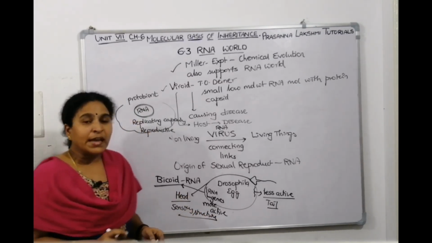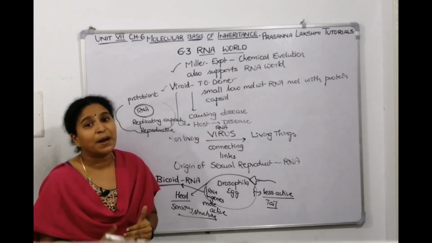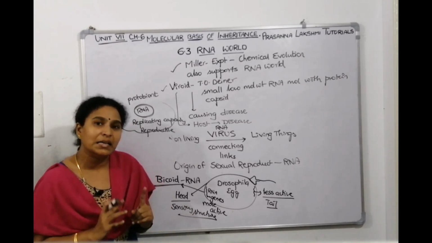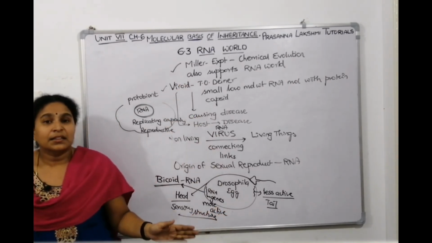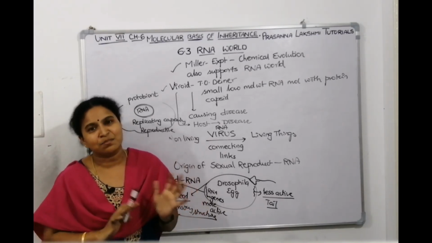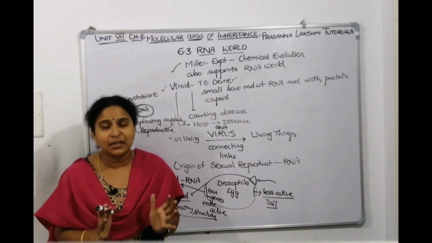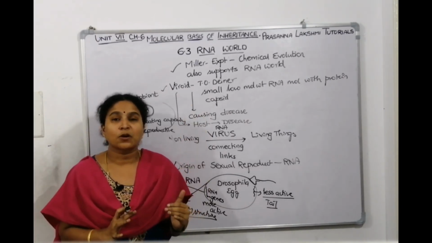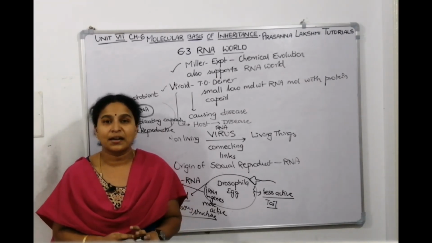Now we can see that RNA has so many actions, and RNA is more advanced than DNA. So that's why we say RNA is dynamic. With all these examples, we can say that RNA is the genetic material and RNA has many roles. RNA is dynamic, and this is the concept of the RNA world. These are the explanations Walter Gilbert gave in 1986 about the RNA world.